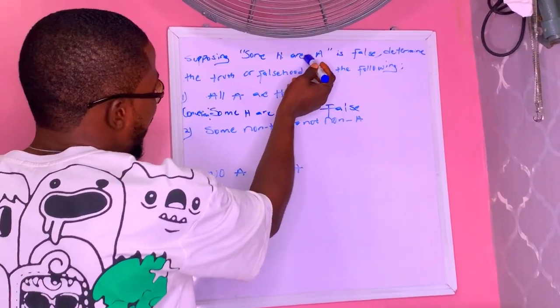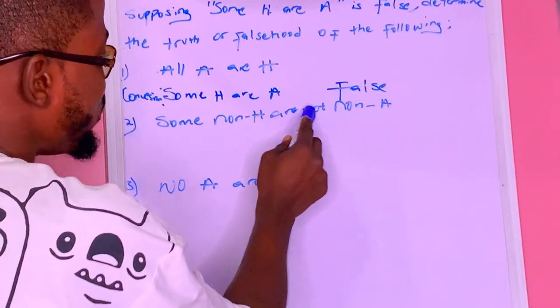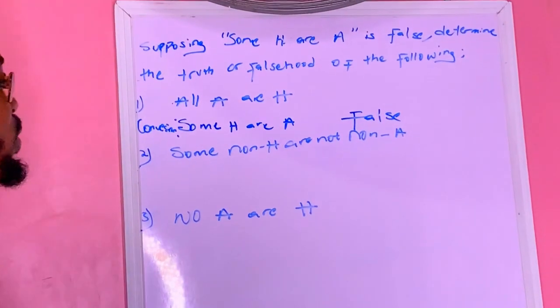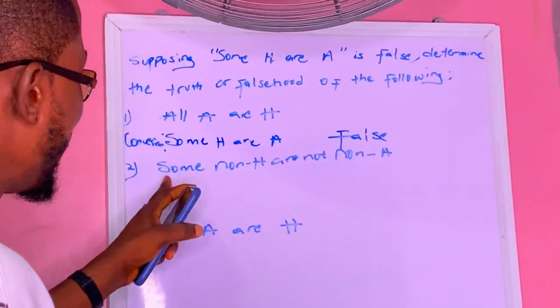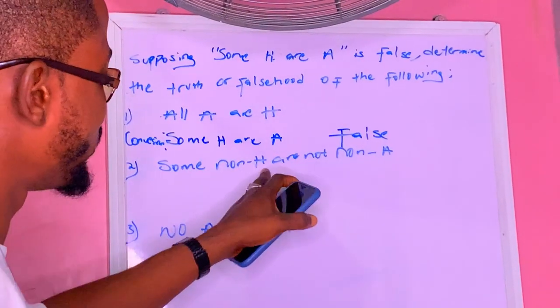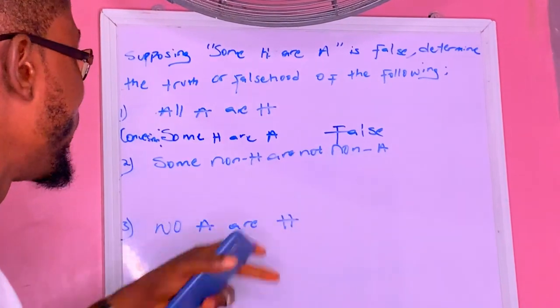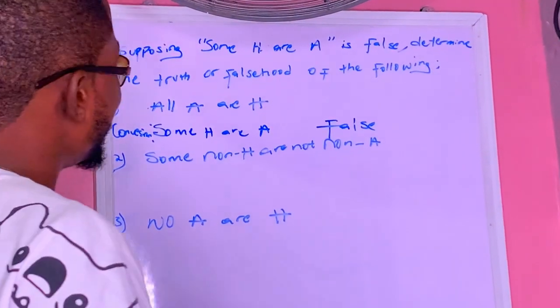Some H are A. That's the question. Then this one says that what? Some non-H are not non-A. Now, the problem that we are having is that we have to find a way of removing this non, the non that is there. We have to find a way of removing it. So what can we do?